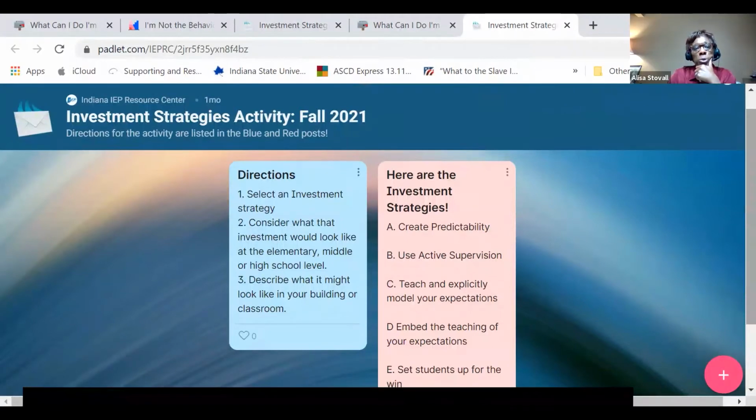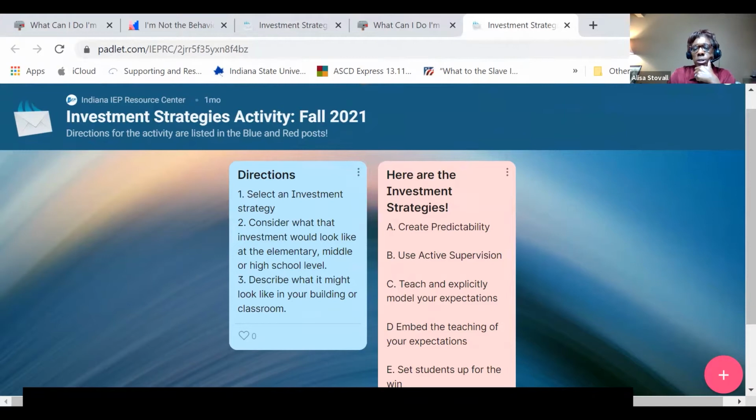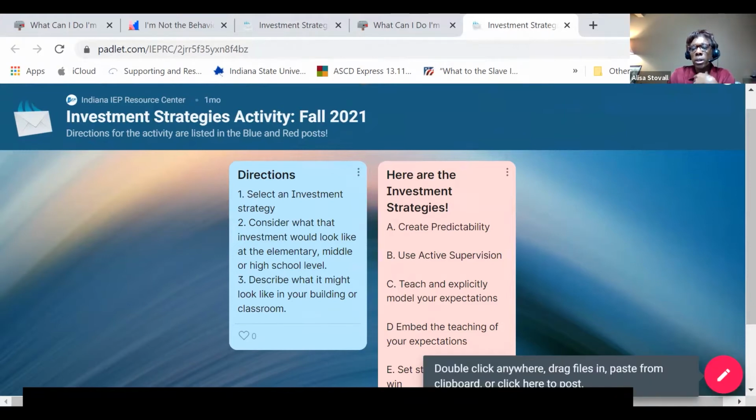Okay, and what you'll do is, here are the directions again. Here are the different types of investments that I just chatted through. And if you have one you'd like to share, over here to the right-hand corner of your screen, there's a little pencil.